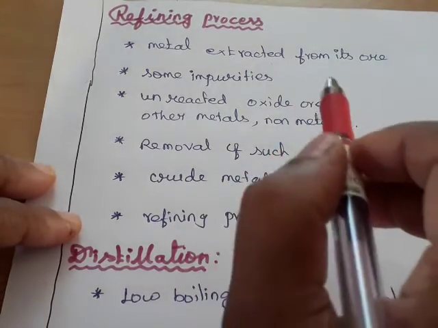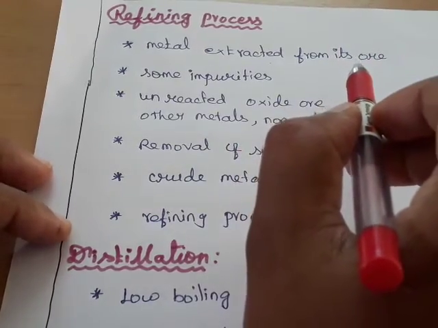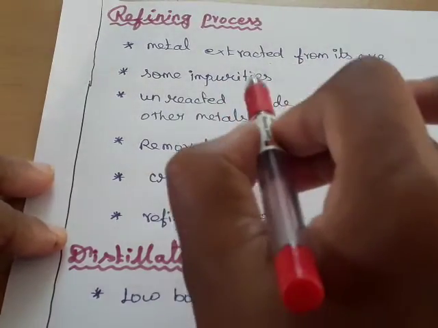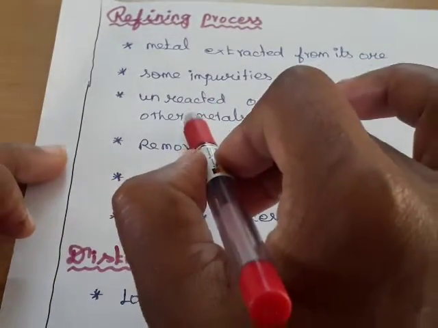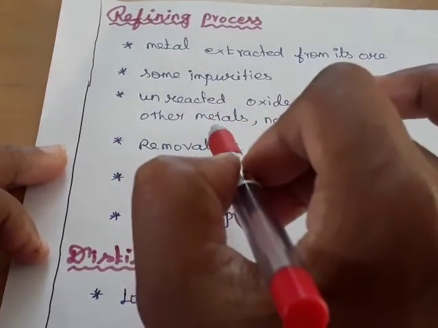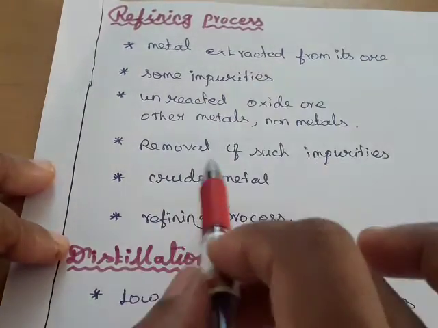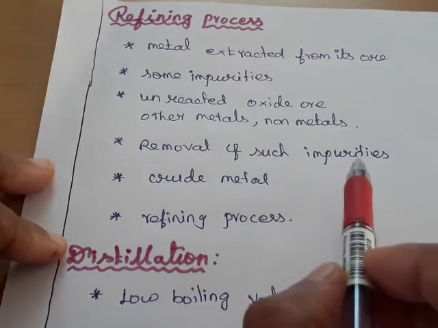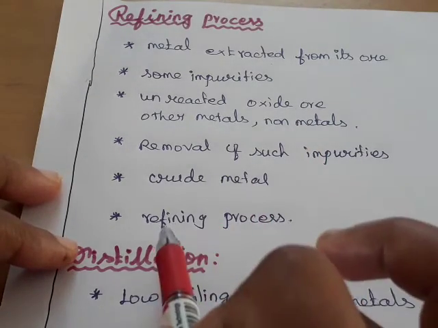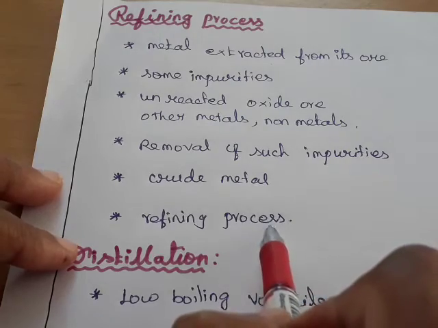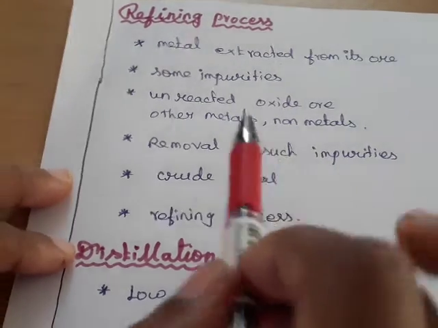Once again I repeat, metal is extracted from its ore. That ore contains some impurities, such as unreacted oxide ores, metal oxides, metals and non-metals. Such impurities are removed from the crude metal. That process is called the refining process. So now we are going to see the types of refining process.